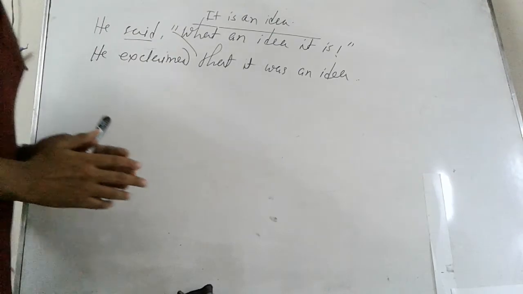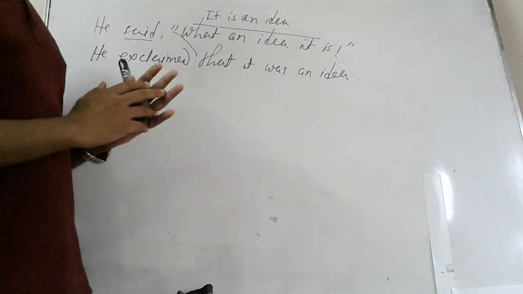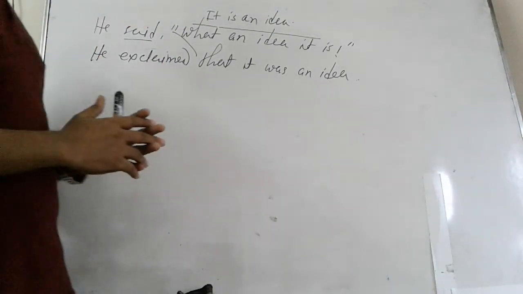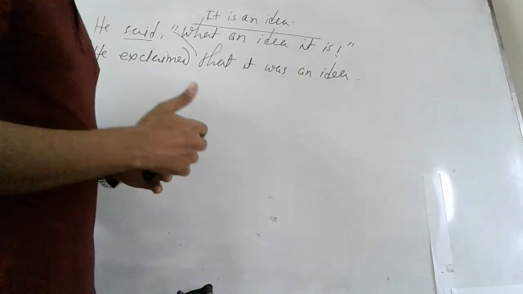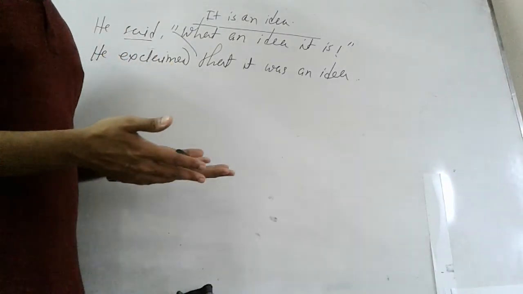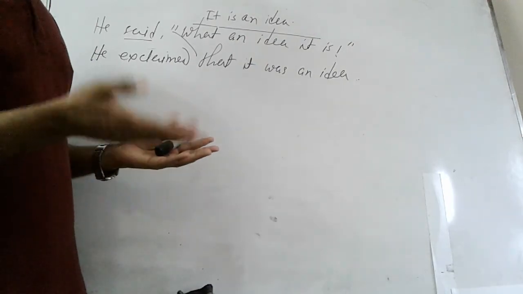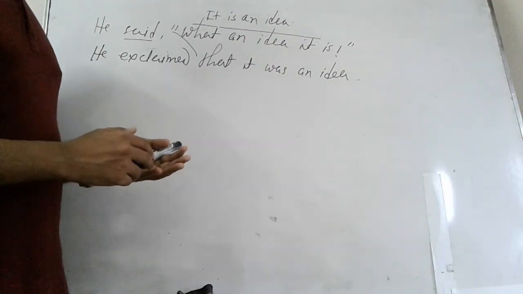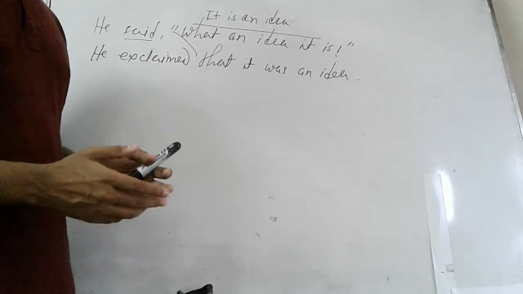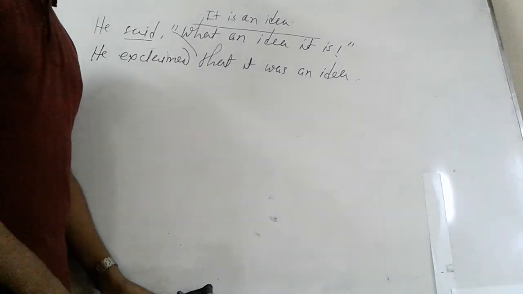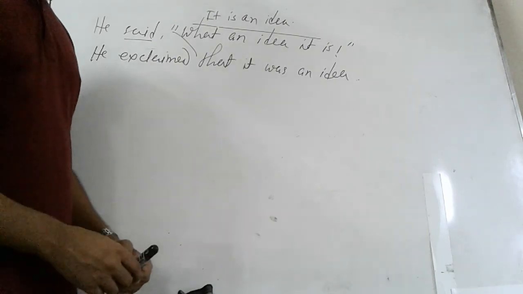So that's all about exclamatory sentence also. So in this class we have learned about imperative sentence and exclamatory sentence, that is how to convert them from direct to indirect, and you will be given some exercises on the school website. Please download and solve yourself and send to me as soon as possible.